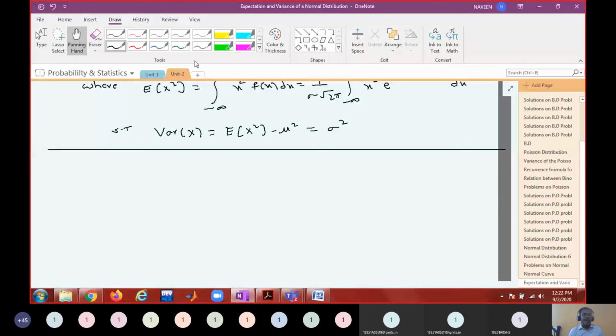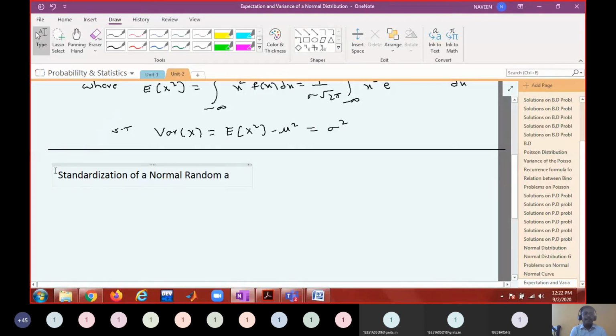Okay, now the next point is how to compute the normal probabilities. Okay, so before that, standardization. What do you mean by standardization of a normal random variable? Standardization of a normal random variable.